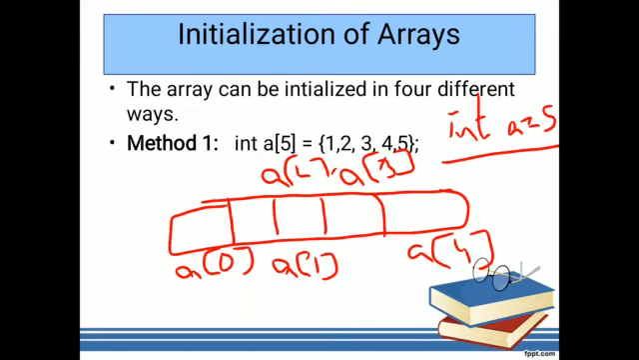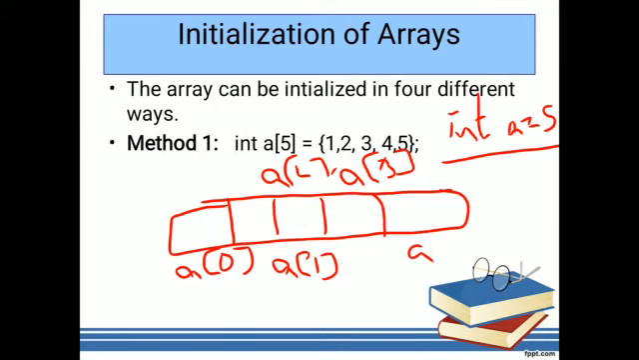In this way the memory is allocated, and a of 0 occupies 4 bytes because it is of integer type. Now how many values are there? 5 values. The value 1 is stored at the address of a of 0, and the second value, 2, is stored in the next contiguous memory location. Like this 3, 4, 5. Clear? In this way we store a similar group of items in a single variable.